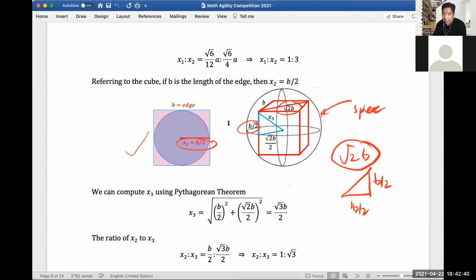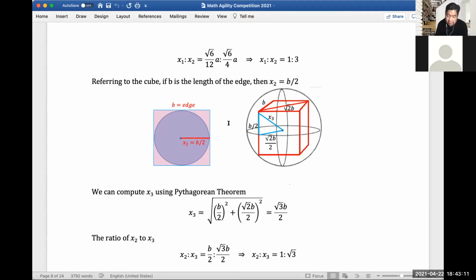Of course, the drawing is not that accurate, but this edge of the cube would touch the sphere, meaning it would be equal from the center to that intersection of the cube and the sphere to the radius of sphere number 3, right, which is x sub 3. So of course, again, we can use the Pythagorean theorem. So in this case, we're using the Pythagorean theorem now 3 times or maybe more.